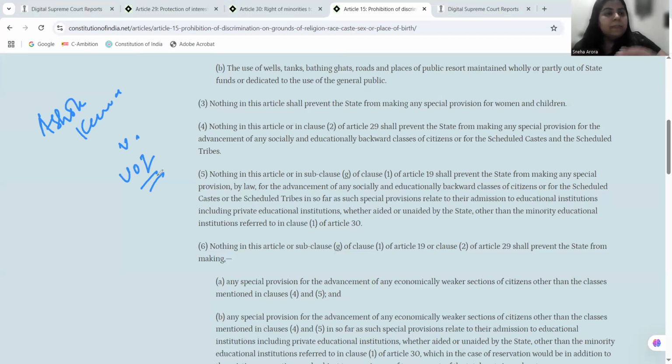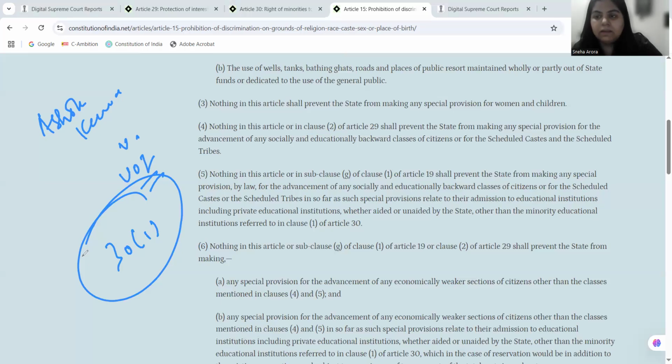And therefore, in Ashok Kumar Thakur, clause 5 is also being upheld, because Parliament is saying we are not interfering with minority institutions. We are giving them their autonomy, because the purpose of a minority institution is itself to bring welfare to the students, to the children of their own community. But with other private unaided institutions, so that there is no discrimination.